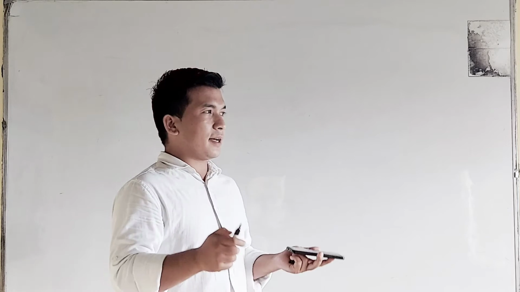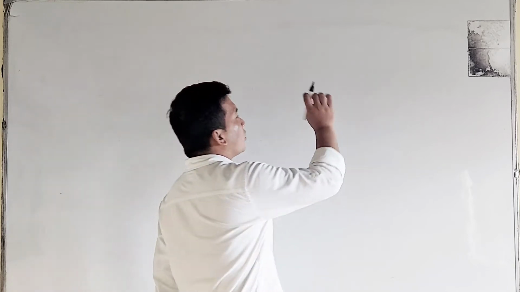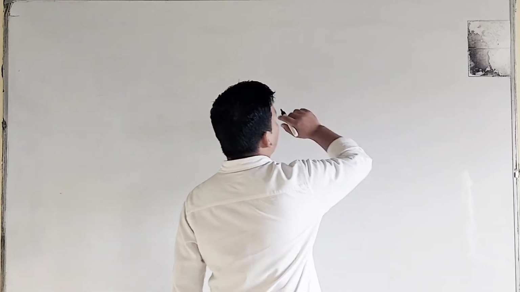Okay, so let us begin with our question. There is motion in a straight line. Why do we call this chapter motion in a straight line? Because it requires only one coordinate to define the motion. That is why it is said to be one-dimensional motion or motion in a straight line.